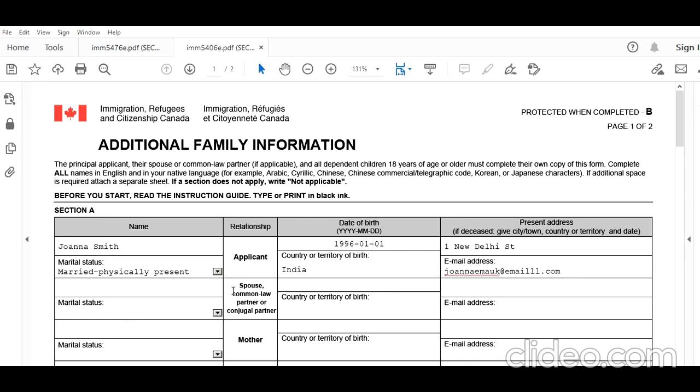Spouse or common law partner or conjugal partner, so he was also married and physically present. So John Smith, he was also born in India. Date of birth, so he is 1995 0101. So it's going to be John email at something, whatever is applicable. And now we add the full address. This is a sample, so don't write like this. India, pin code, whatever it is.